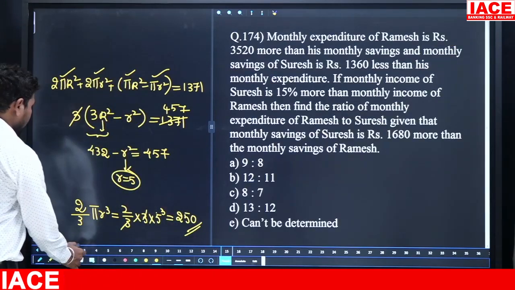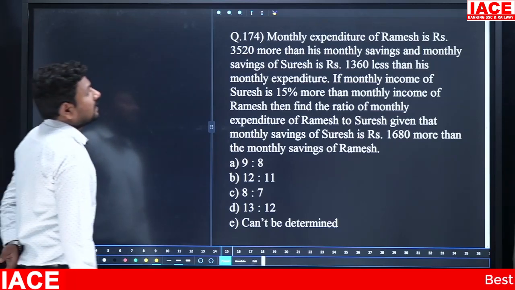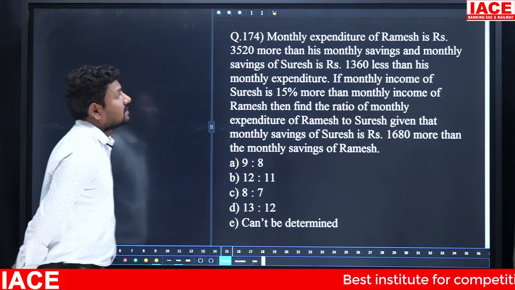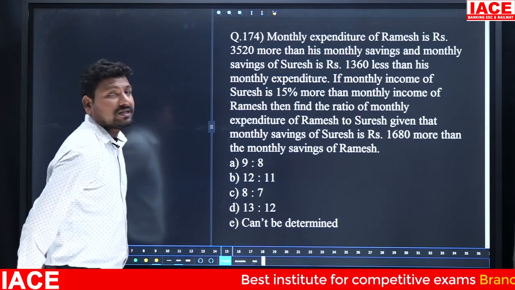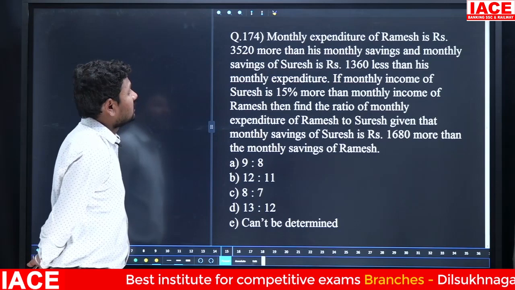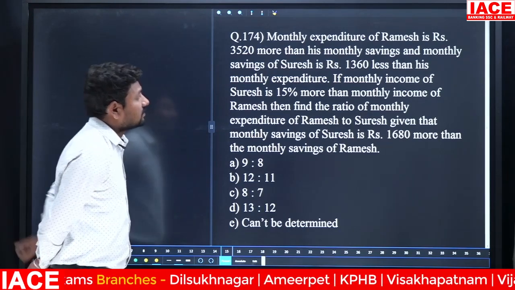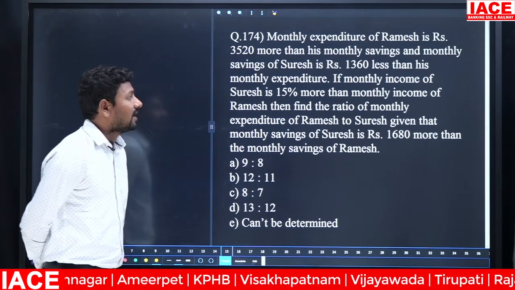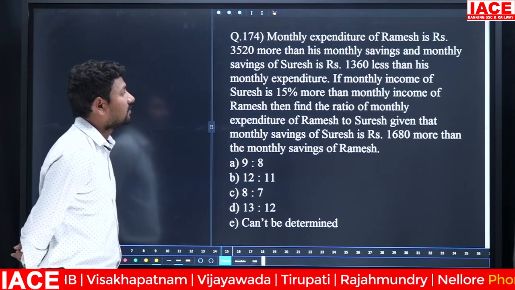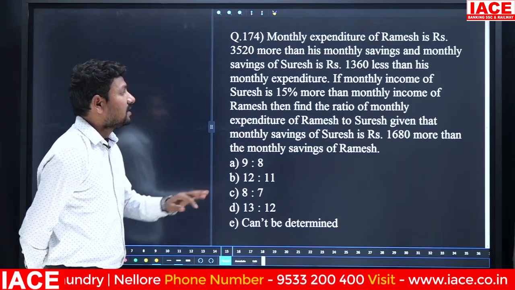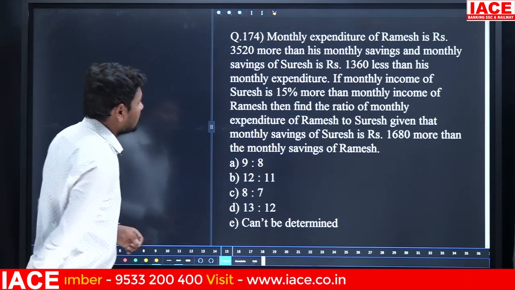Next, the monthly expenditure of Ramesh is 3520 more than his monthly savings, and the monthly savings of Suresh is 136 rupees less than his monthly expenditure. If the monthly income of Suresh is 15% more than the monthly income of Ramesh, then find the ratio of monthly expenditure of Ramesh to Suresh, given that the monthly savings of Suresh is 1680 rupees more than the monthly savings of Ramesh.